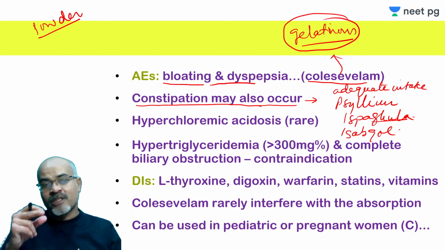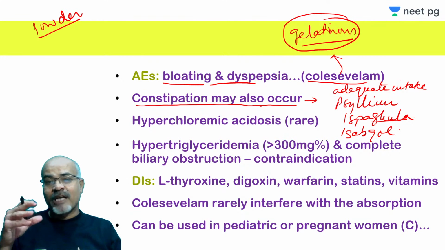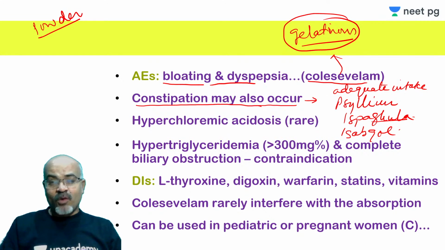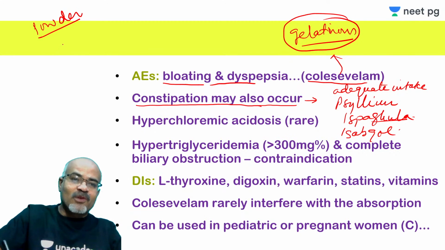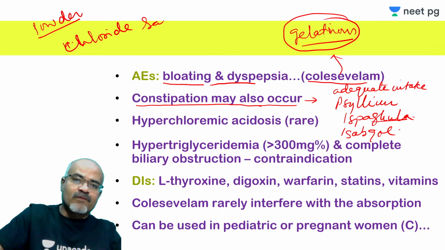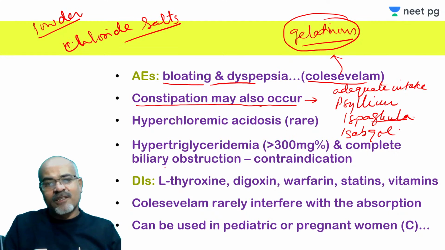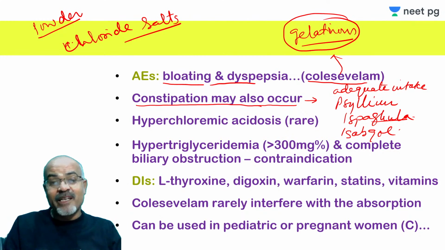And whenever you are using a tablet of the colesevelam, you should take it with sufficient water, because that will also be formed as a slurry inside the intestine. So that is necessary. One complication: because these agents are usually administered as hydrochloride salt or chloride salt, and you are taking 30 grams, 24 grams, a lot of chloride is also delivered to the intestine, and this may sometimes lead to hyperchloremic metabolic acidosis.